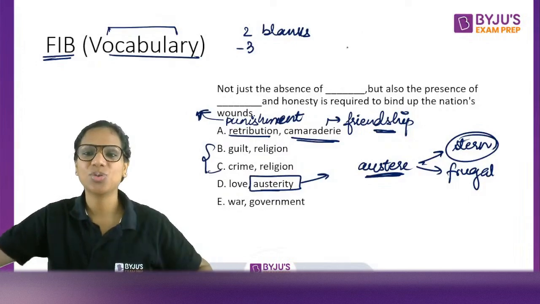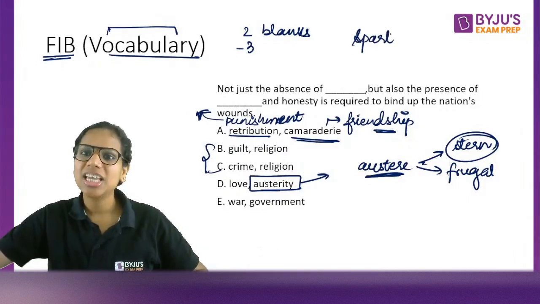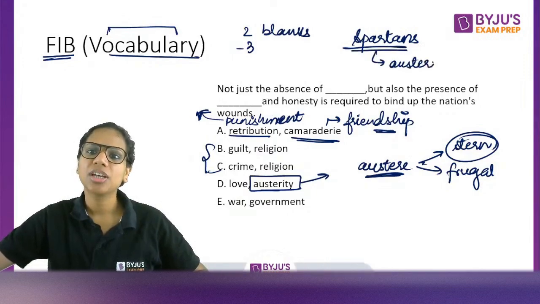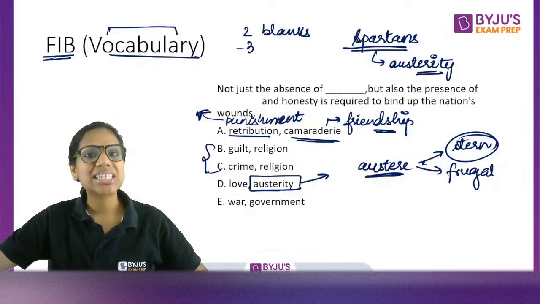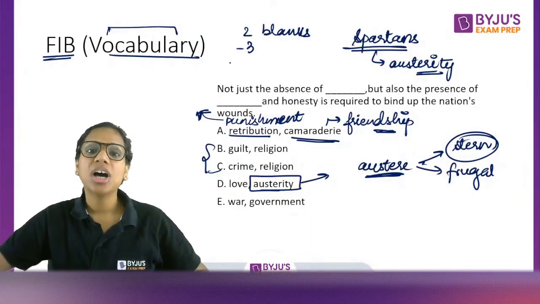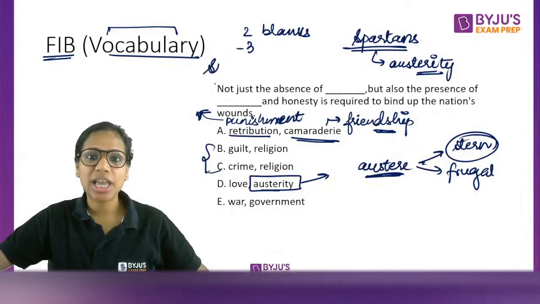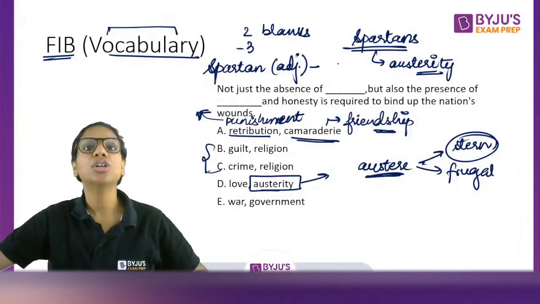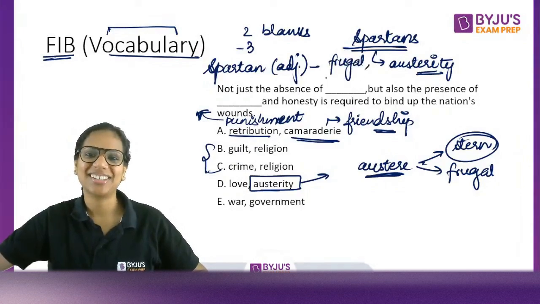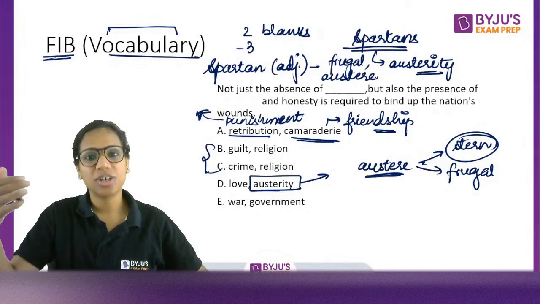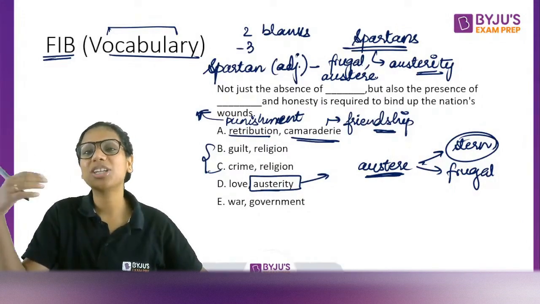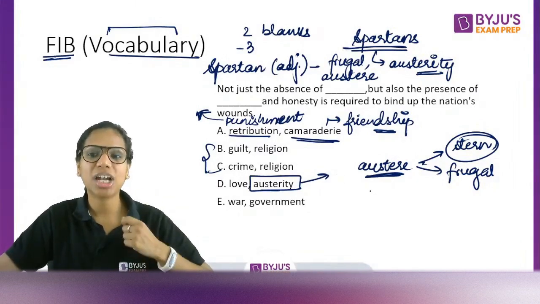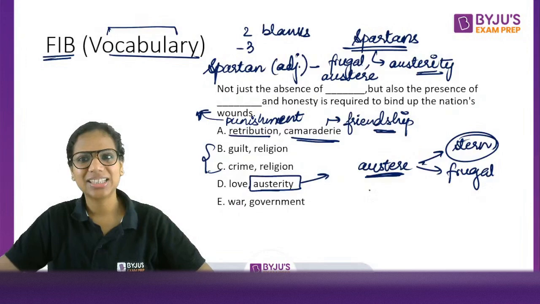Absolutely correct. Spartans. I'm so glad you mentioned the Spartans. The Spartans are associated with austerity. They lived a very simple, frugal, basic life. In fact, in the English language, Spartan is used as an adjective also, to mean frugal, austere, etc. So you might think that Spartan should be used to mean a warrior, but actually it is used to mean frugal, austere, because they lived a very difficult and frugal life. Good.